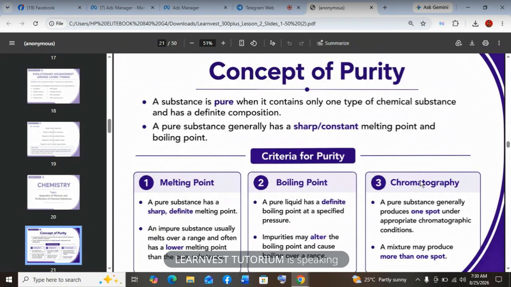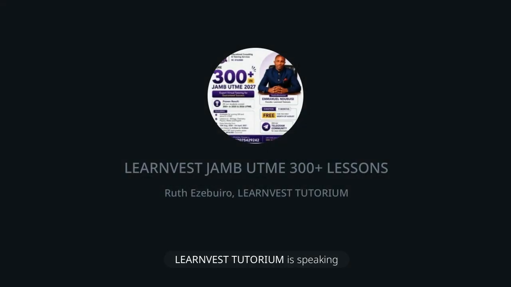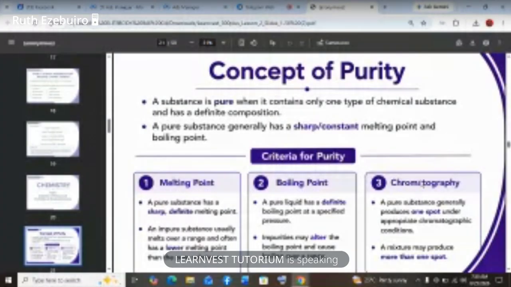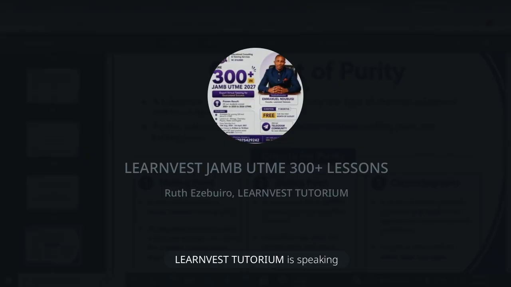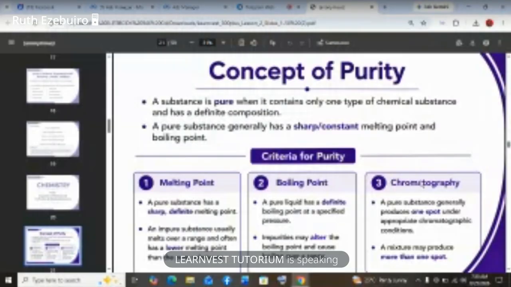Then we have chromatography. The number of spots on the chromatographic paper indicates purity. If we have only one spot on the chromatographic paper, then the substance is pure. But if you have more than one spot, then the substance is not pure, because each spot indicates a kind of particle inside the substance.